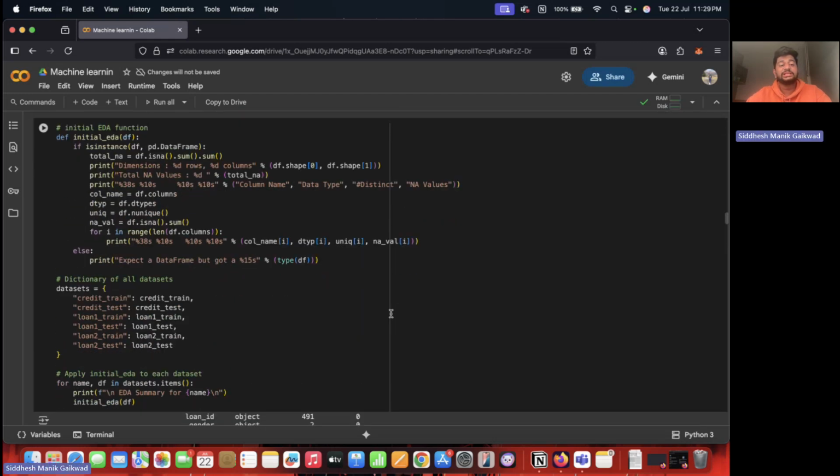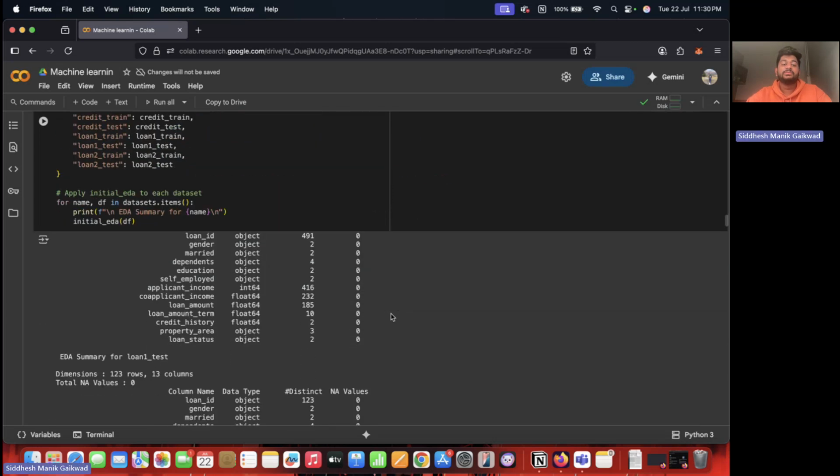Okay, so this is the script which will perform an initial exploratory data analysis on multiple data sets, providing essential insights into their structures. It checks for the number of rows and columns, identifies the missing values, and reports on each column's data type, number of unique values, and missing values. The function is applied to several data sets stored in a dictionary, offering a quick overview of the data before further analysis or pre-processing. This step helps to ensure that the data is clean and well structured for subsequent modeling and processes.